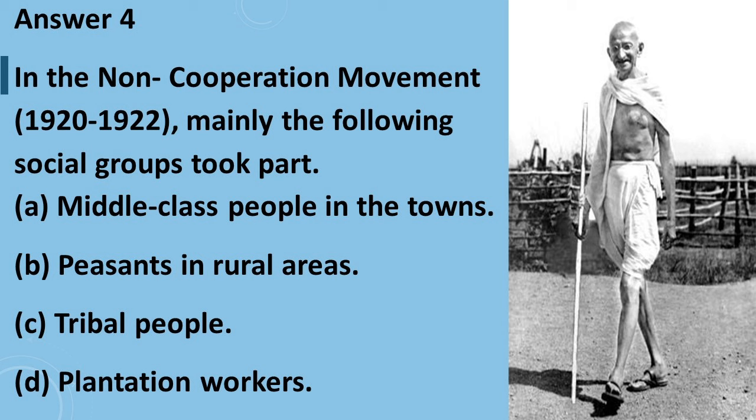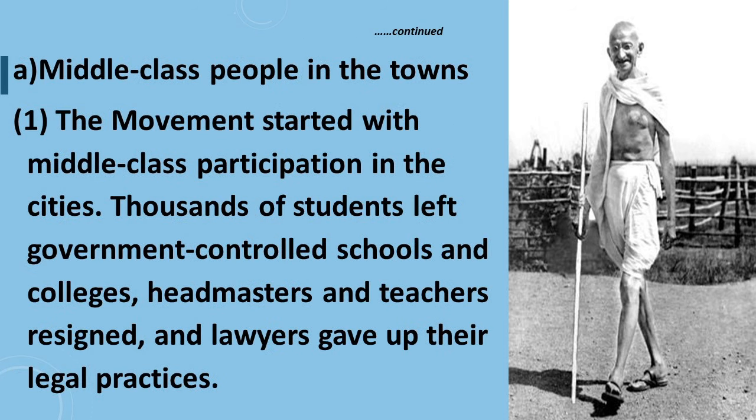First one is middle class people in the towns. Second is peasants in the rural areas. Third is tribal people. Fourth is plantation workers. A. Middle class people in the towns.